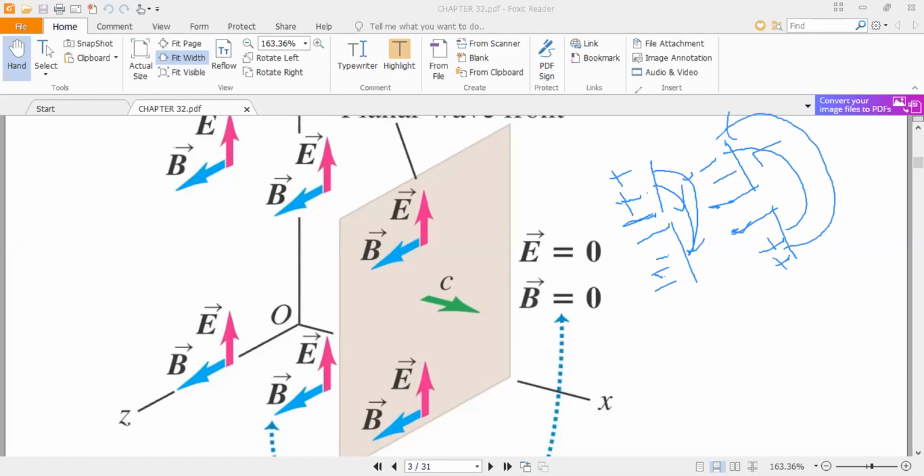When the charges are at the origin, at zero, this wave is detached from the antenna, and it carries the kinetic energy of the charges in the form of an electromagnetic wave. So as a result, electromagnetic waves.